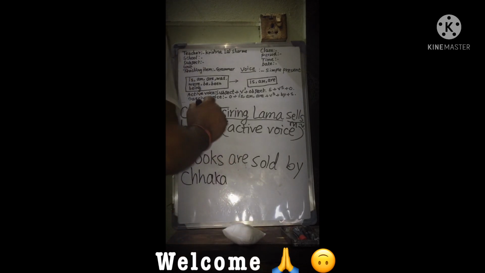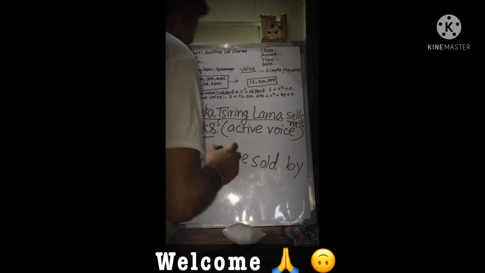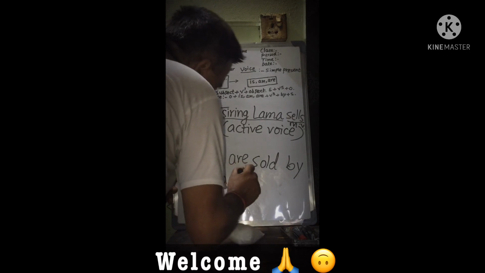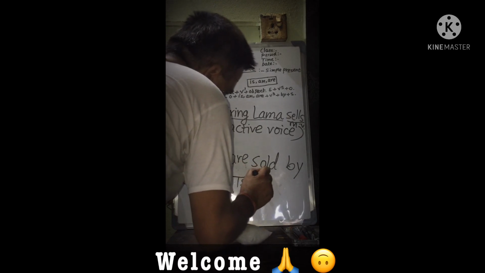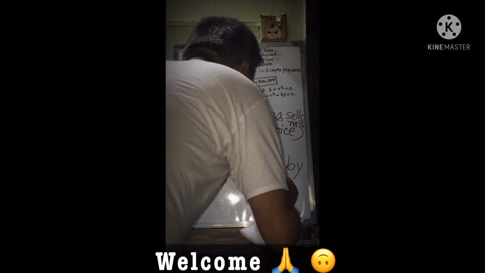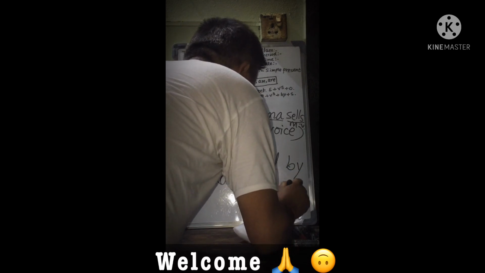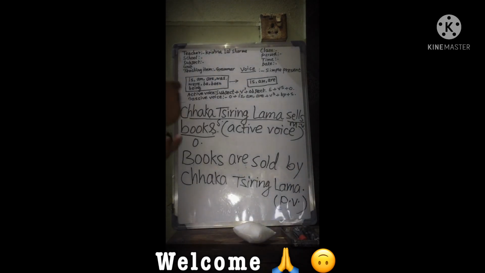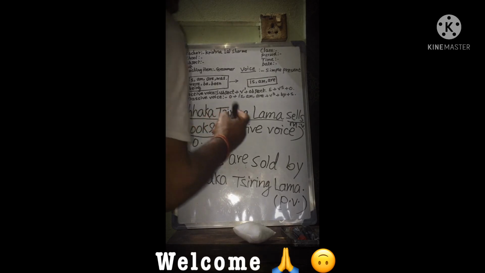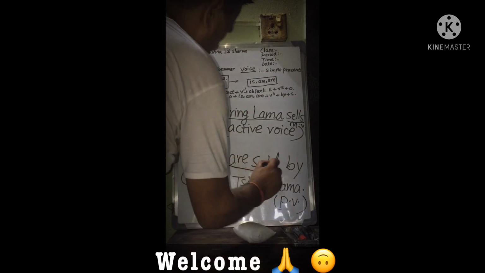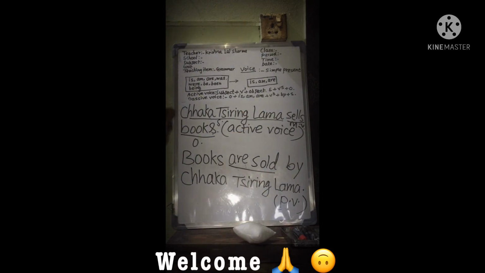Chhakka, Chiring, Lama. It is passive voice. It is called passive voice. In the second sentence, the verb "are sold" is said to be in the passive voice. Books are sold by Chhakka Chiring Lama.